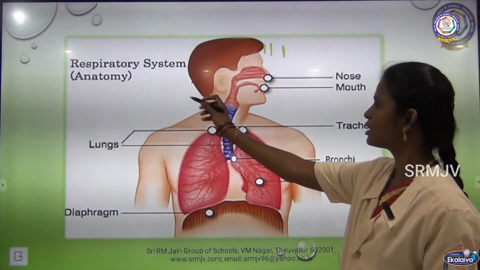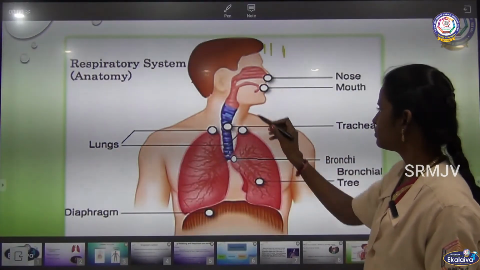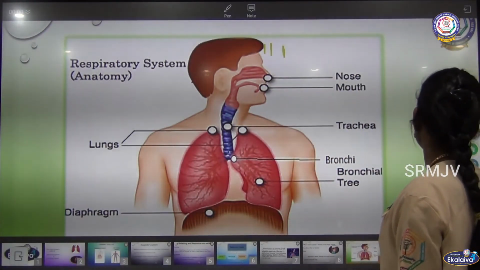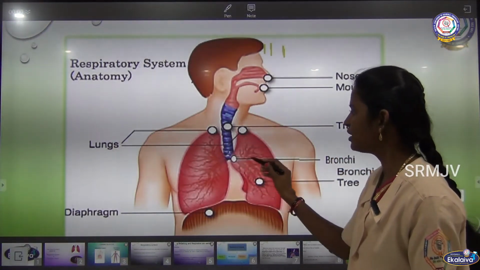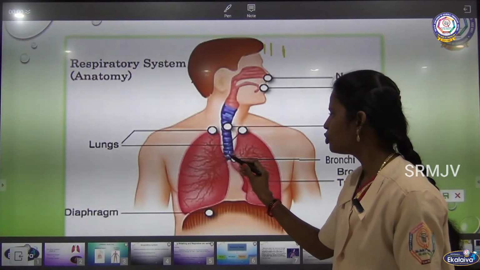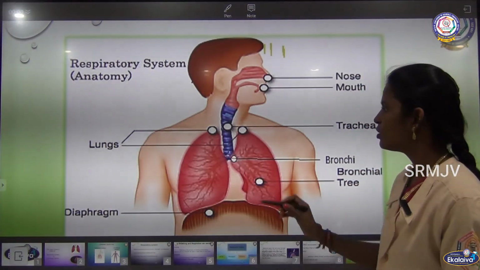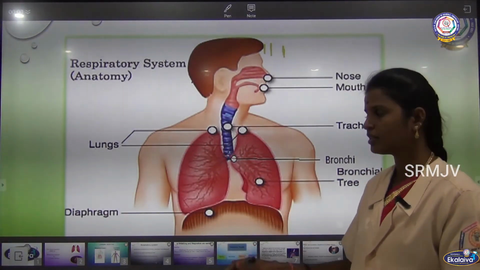Okay, so this is our respiratory system where the air enters inside our nose and travels through the trachea and enters inside the lungs. The trachea is divided into two small tubes called bronchi, which enter into the lungs. Here respiration takes place.